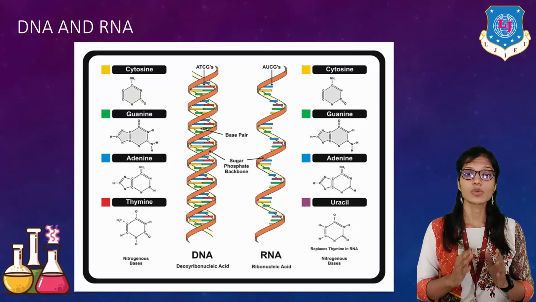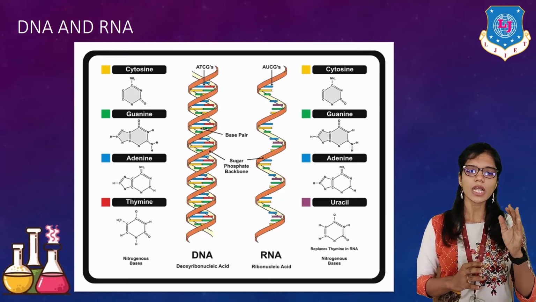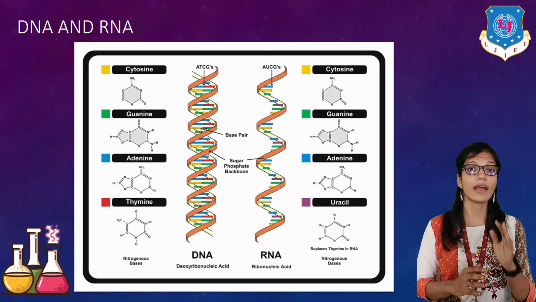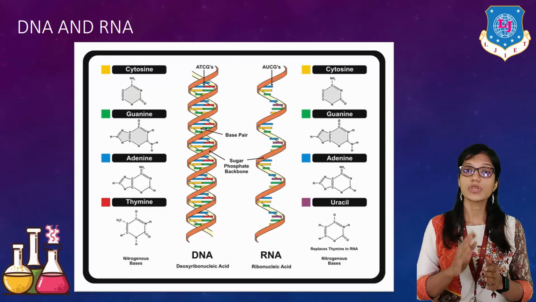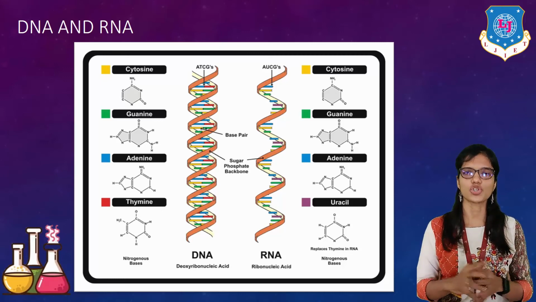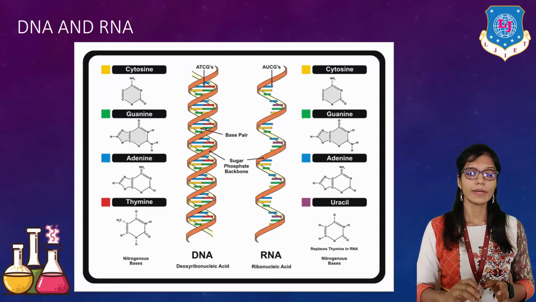In the structure you can clearly see carbon and nitrogen, and after that comes H. So these 3 elements play a very important role in their structure. Okay.